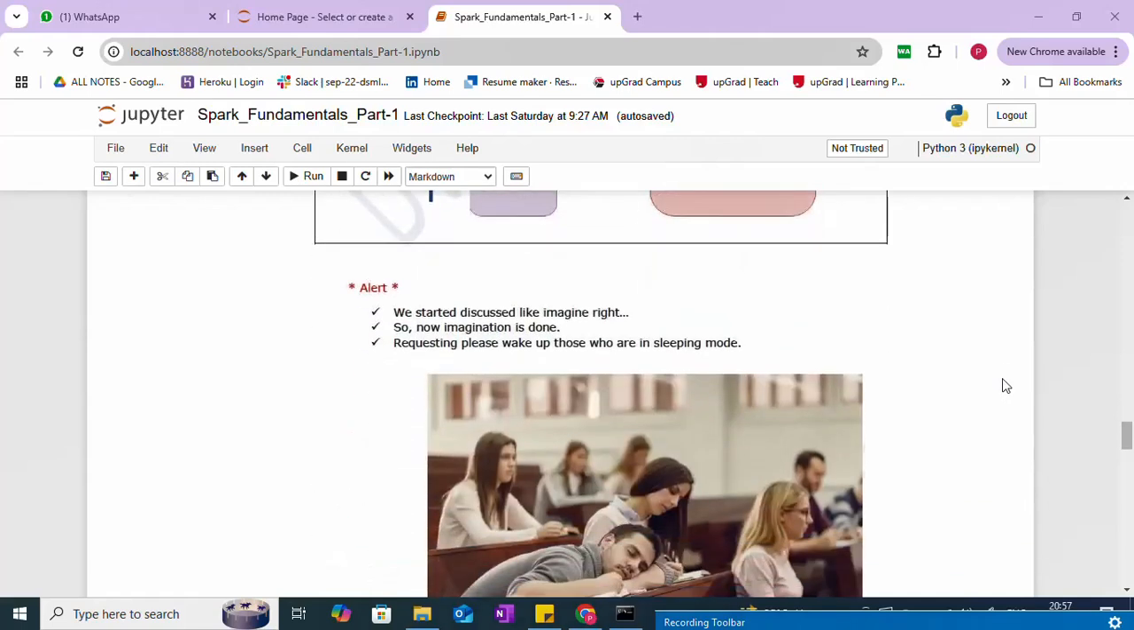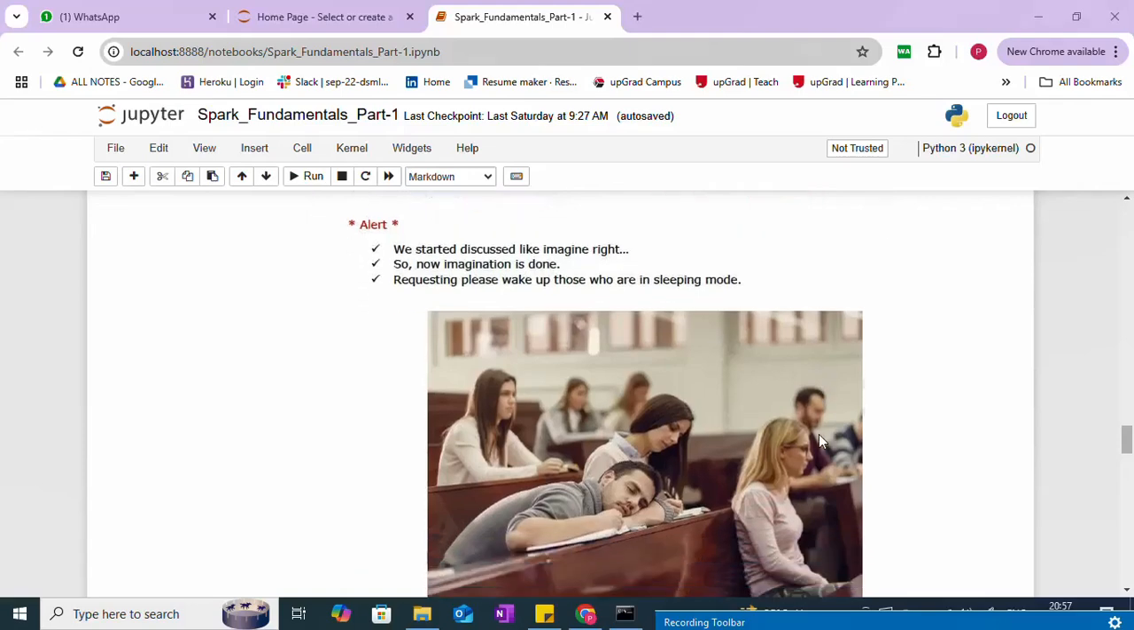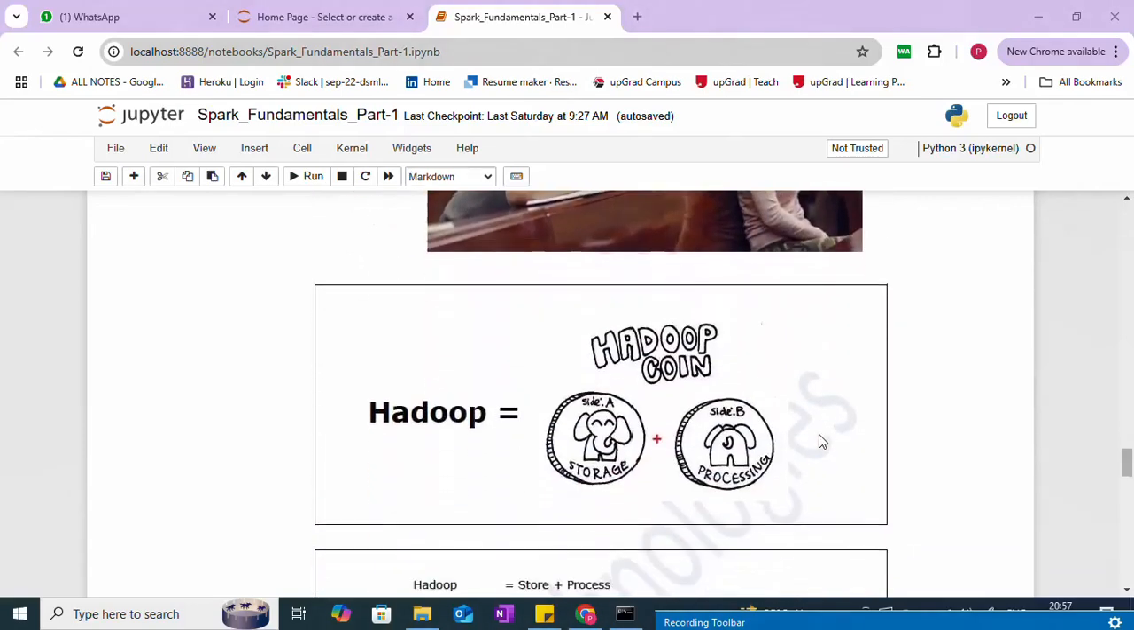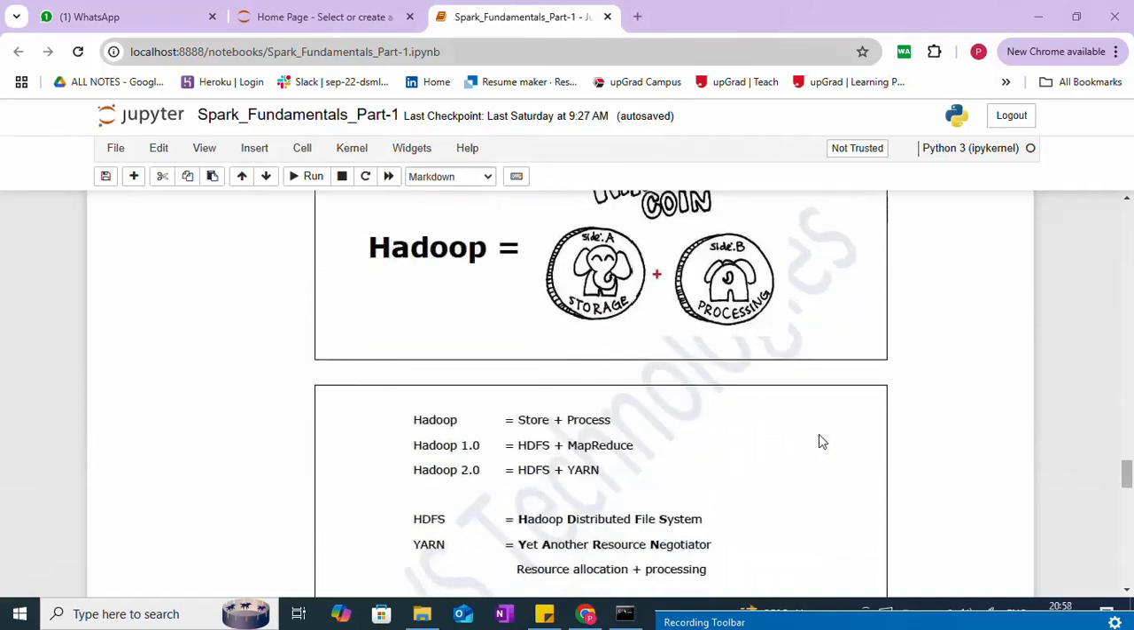Okay, now alert. We started discussing, imagine, right? So now imagination is done. Please wake up, those who are in sleep mode. Now, as I told you, think about Hadoop as a kind of coin. A coin has two different faces, head and tail. Similarly, the head part, side A, is called the storage part. Side B is the processing part, called the tail part. You getting my point? Now, as I told you, we can use Hadoop for two different purposes: for the storage layer and for the processing part.